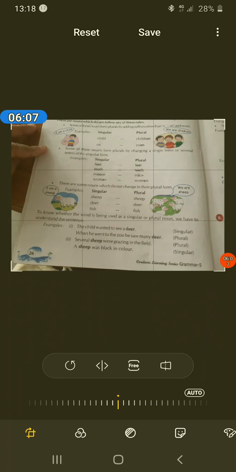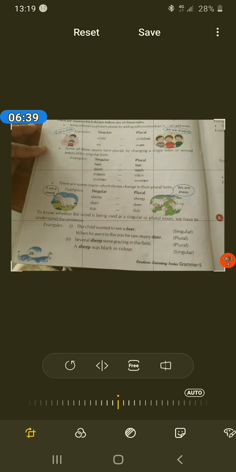There are nouns which do not follow any of these rules. We have many nouns which do not follow these rules. Some of these nouns form plurals by adding suffixes other than s or es. We simply add suffixes. We do not add s or es. Children is the plural of child. Oxen, as I taught on the previous page, is the plural of ox.